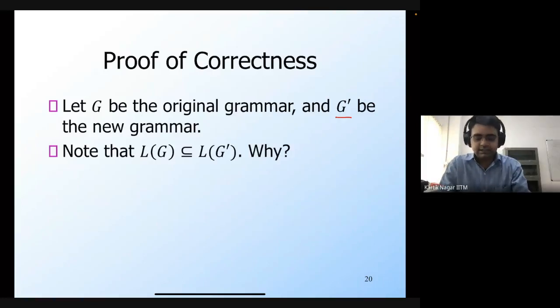Then we can say that the language L of G is going to be a subset of L of G prime. Why is that?